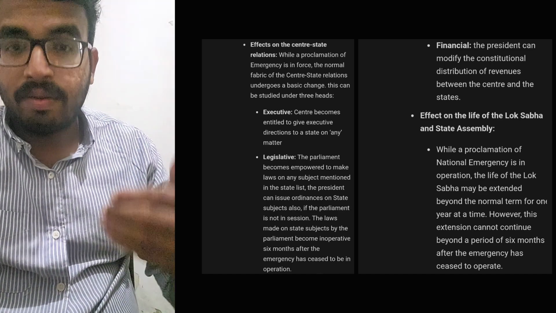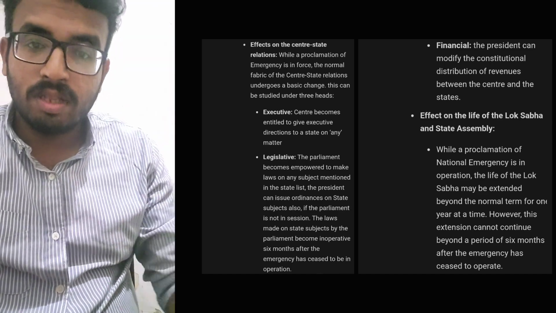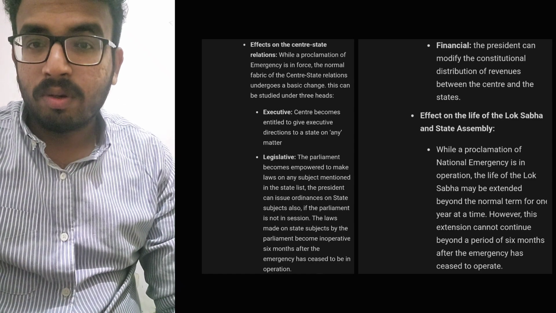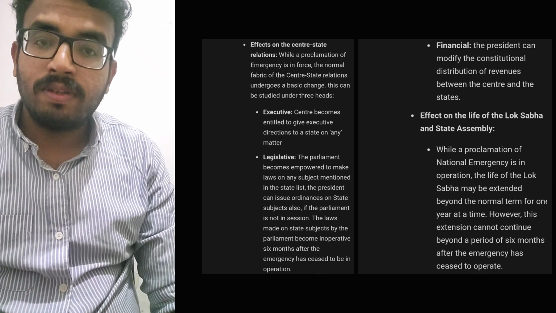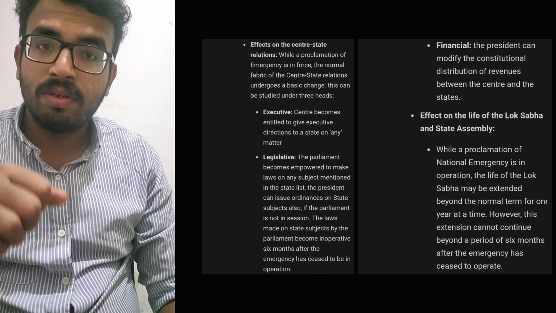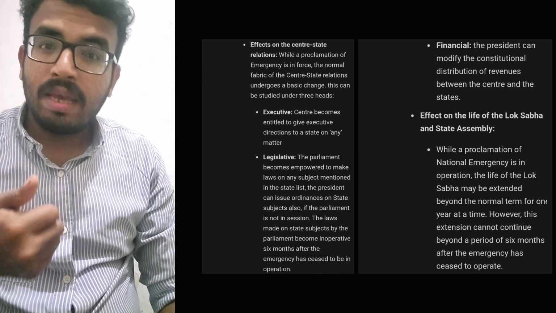the center invokes the emergency. Okay, now the effects on the life of the Lok Sabha and State Assembly. So far we have discussed center-state relations. Now we are going to discuss the Lok Sabha and the State Assembly.